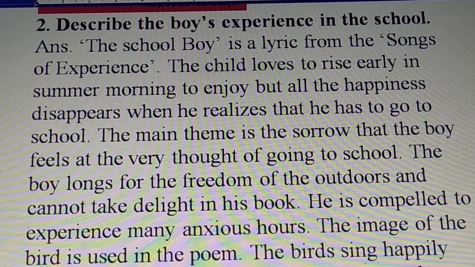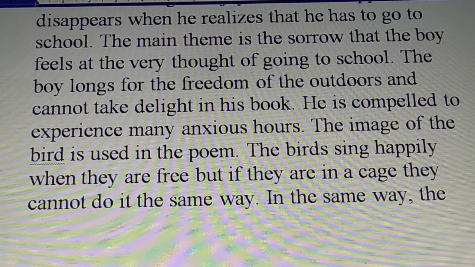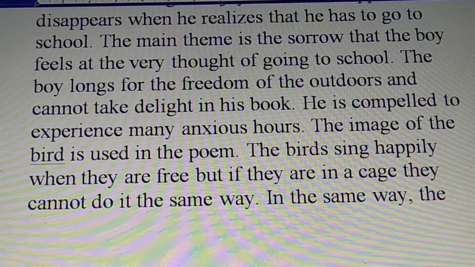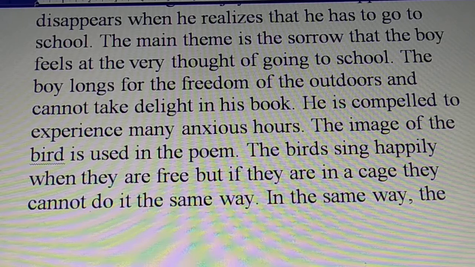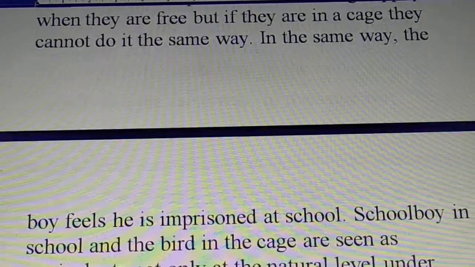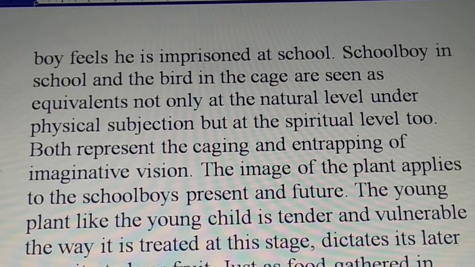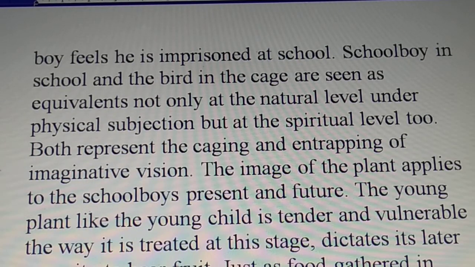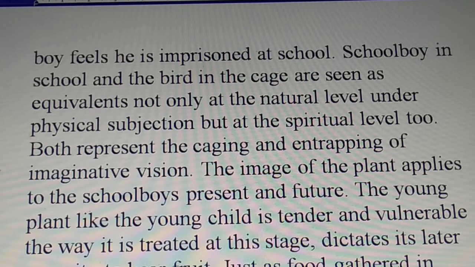The image of the bird is used in the poem. The bird sings happily when it is free, but if it is in a cage, it cannot do the same. In the same way, what happens? The boy feels imprisoned at school. Schoolboy in school and the bird in the cage are seen as equivalents, not only at the natural level, of physical subjection, but at a spiritual level also. Both represent the caging and entrapping of imaginative vision.